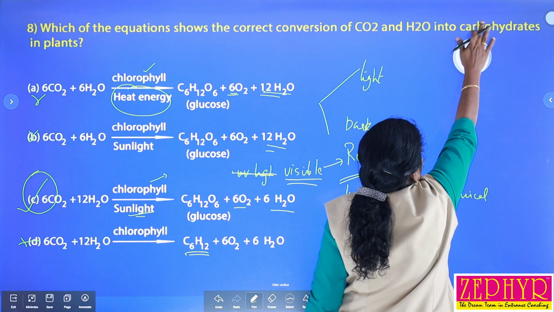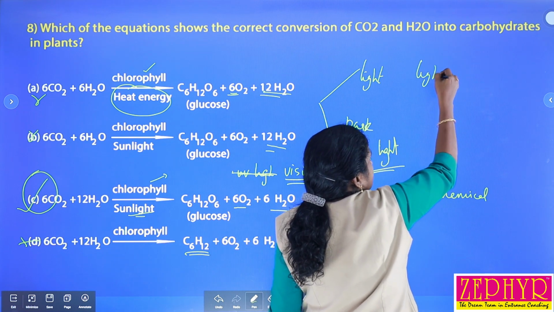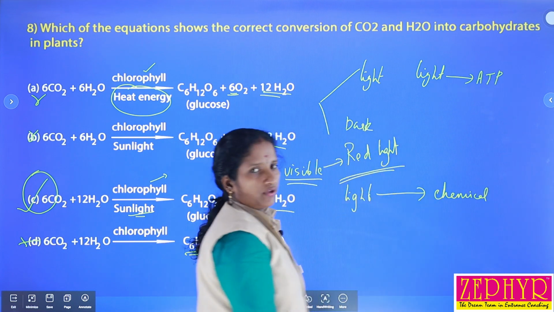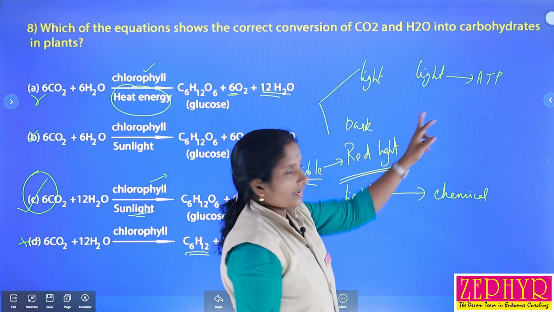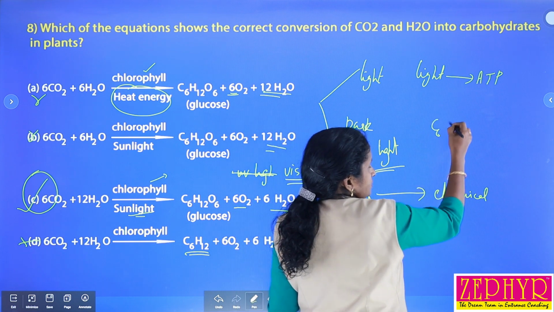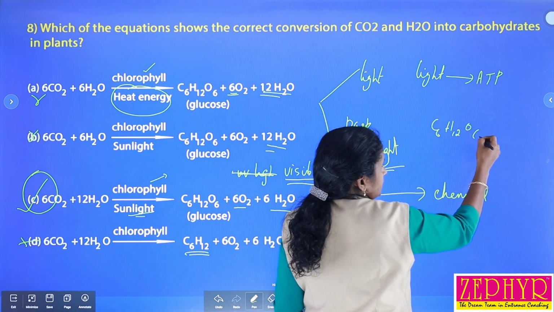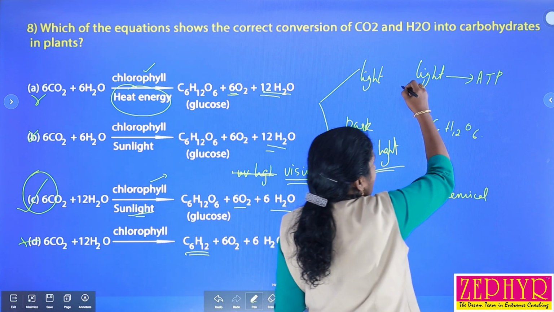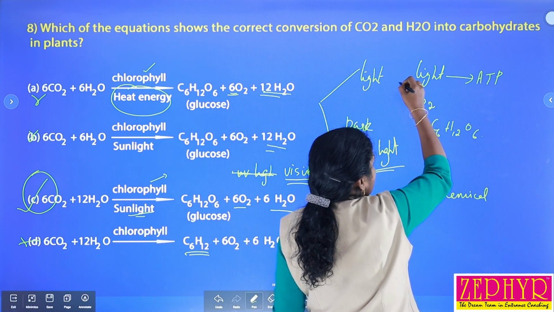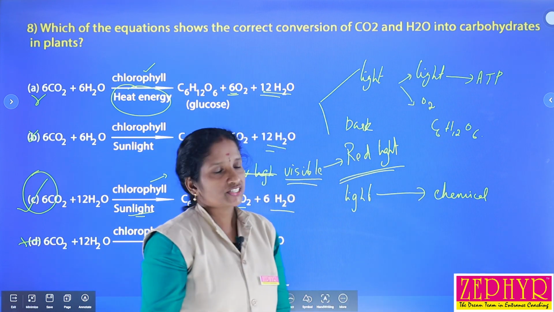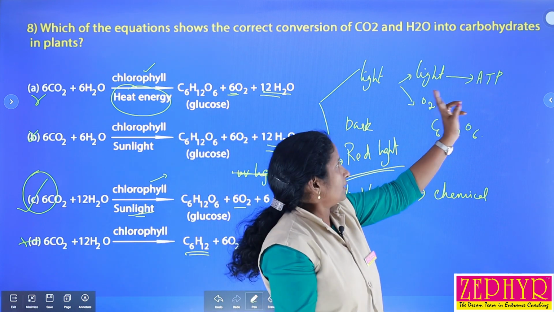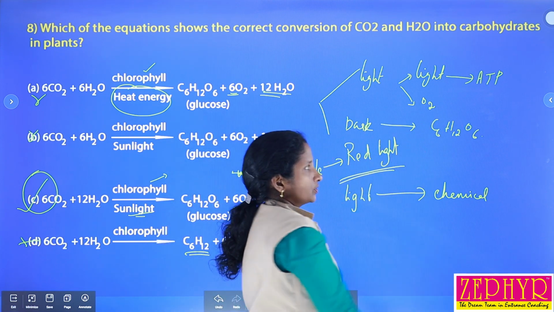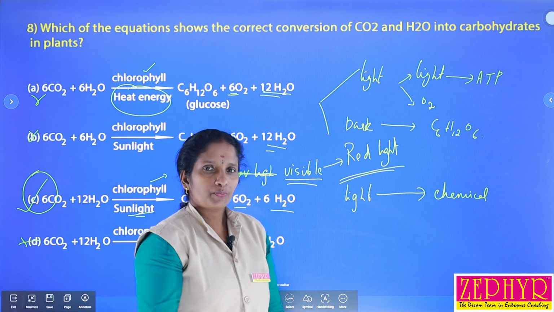During the light reaction, light energy is converted into chemical energy, stored in the form of ATP, and by using this ATP, food materials, that means synthesis of glucose, takes place during the dark reaction. The byproduct oxygen is released during the light reaction. So the significance of the light reaction is the production of ATP and release of oxygen, and the dark reaction is mainly for the synthesis of glucose or carbohydrates.